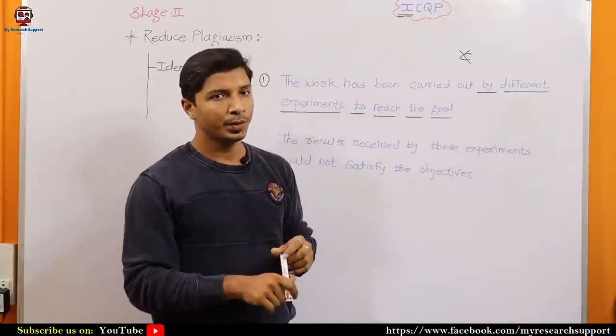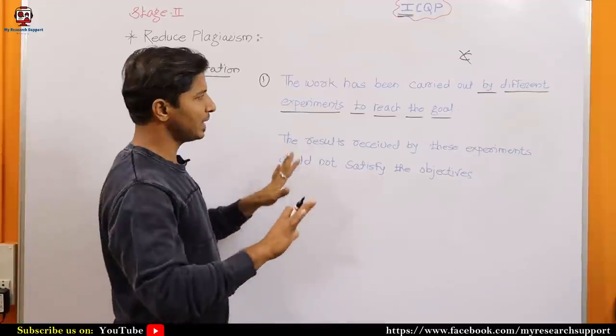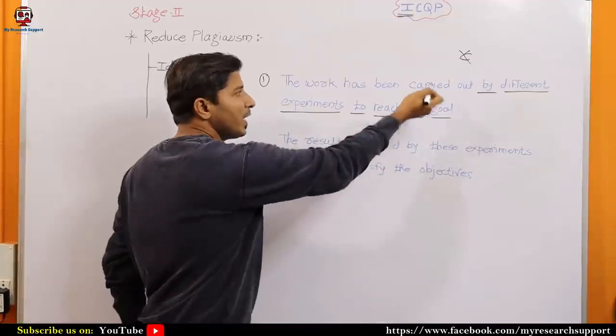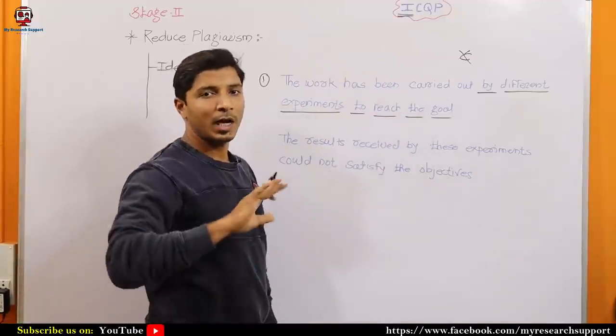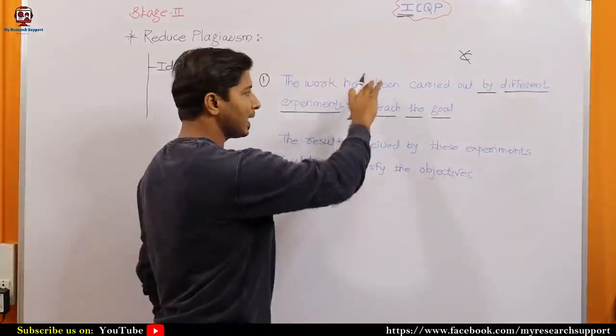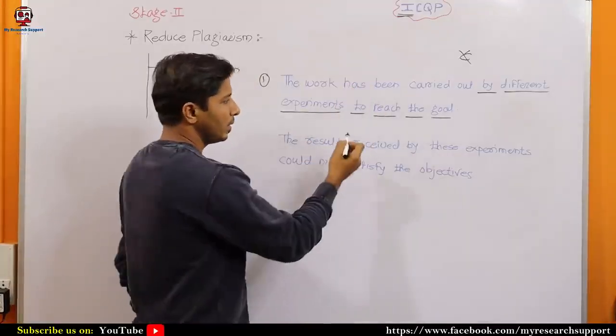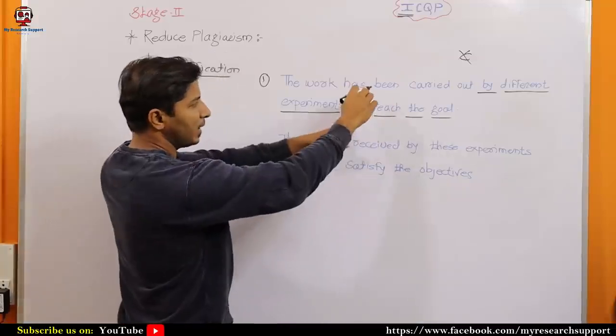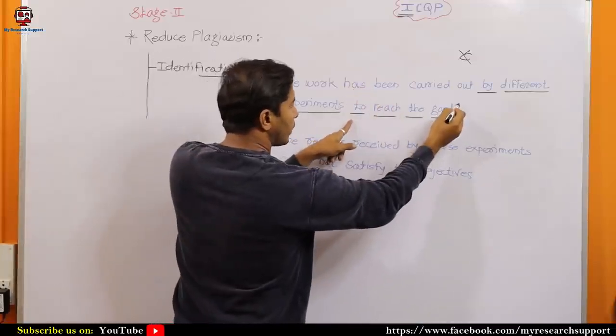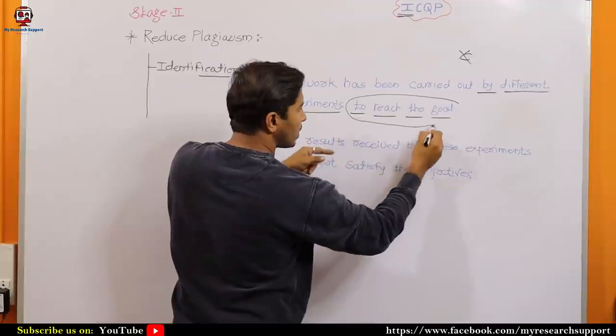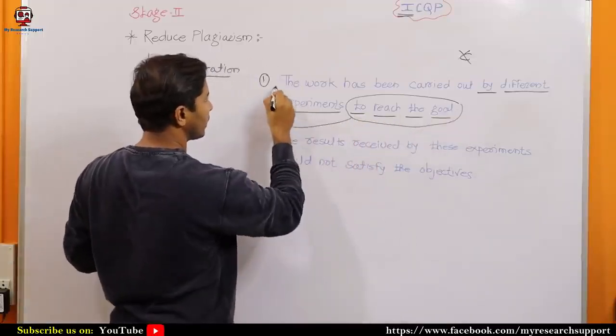There are different methods, but the simple method is that you can rewrite the sentence. See, I have to break the sequence. So one way, I can rewrite the sentence. I can transfer these 4 words to the starting.